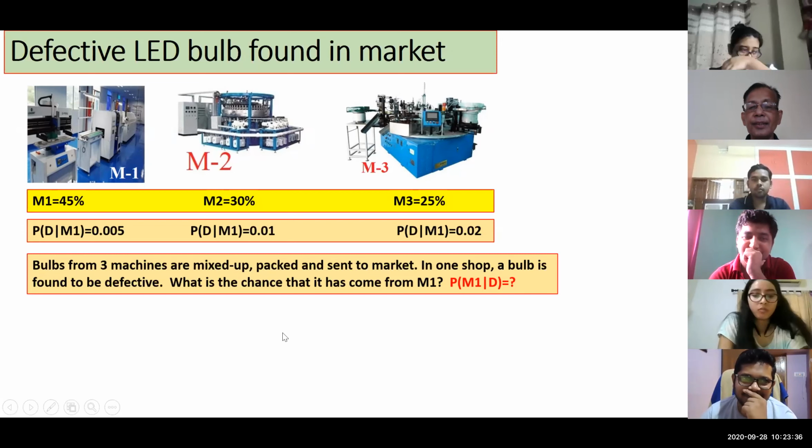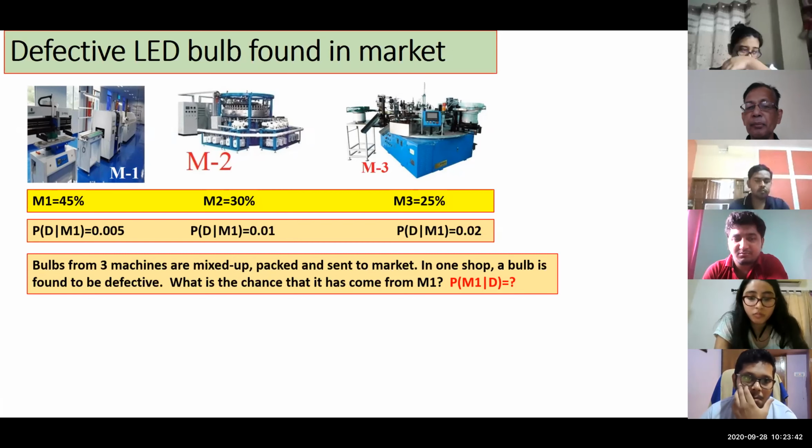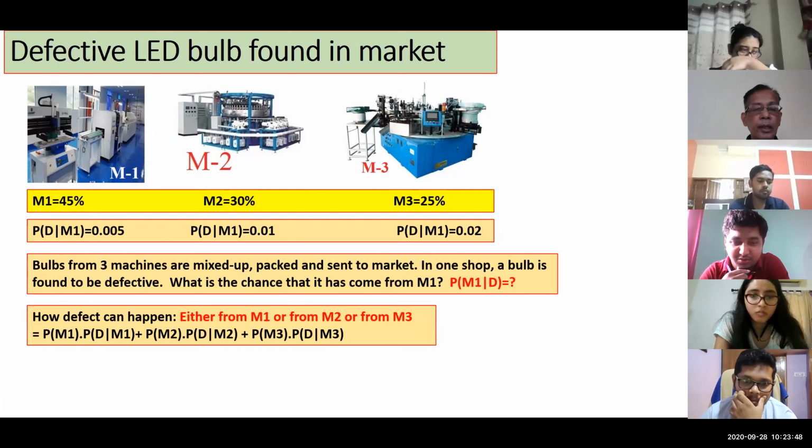Now, what are the different possibilities of getting the defective bulb? Can it be like this? Have a look. It could be from machine 1 or from machine 2.